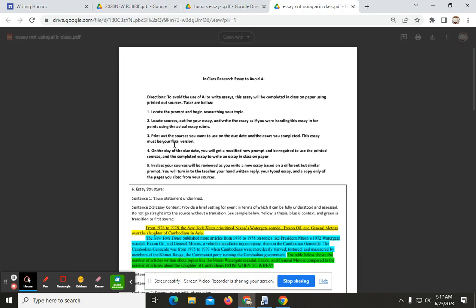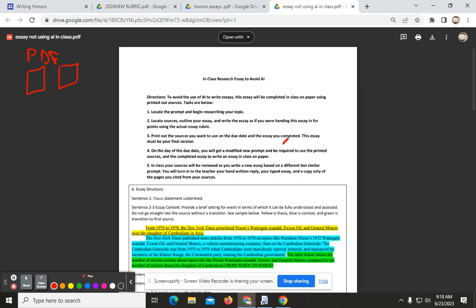On the class due date, you will print out your sources. So here's your sources. You cannot use anything from chat, any AI. They just need to be the approved sources, whether they're PDFs or primary sources. You will bring hard copies of these sources as you are writing your in-class essay. I will look through these sources just to verify that there is nothing that is submitted or being used that could qualify for cheating.